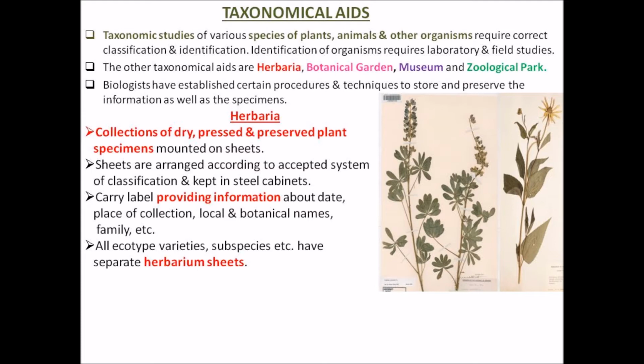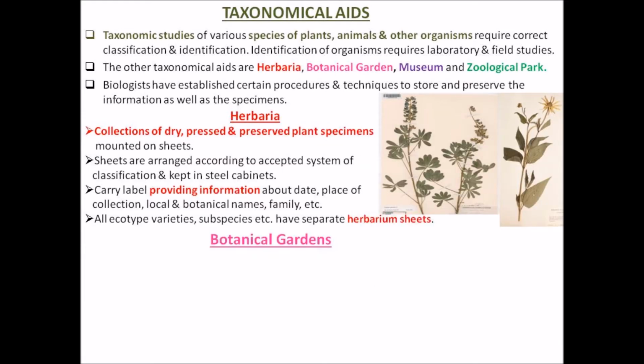The second taxonomic aid is the botanical gardens. The name indicates a garden, the place where you used to visit for a walk, and there definitely are fountains, and then there is a particular area where a greenhouse is given, or a particular area where stones are kept or desert plants are kept. So we are talking about botanical gardens. Even in your school or in a university there is a botanical garden of their own. Most institutes have their own botanical gardens, whether in colleges or in a university.